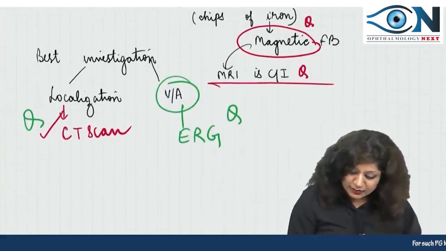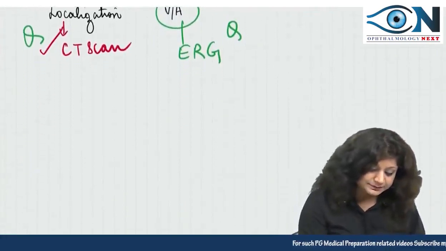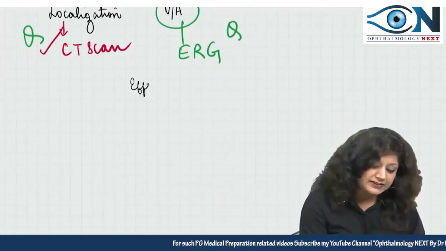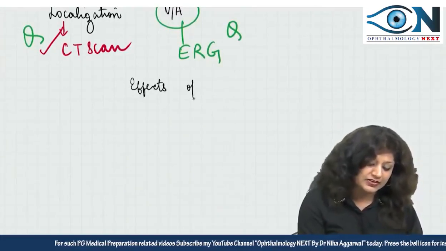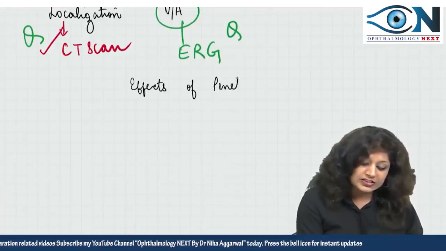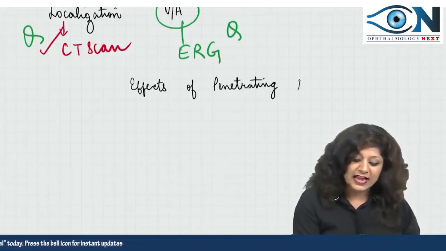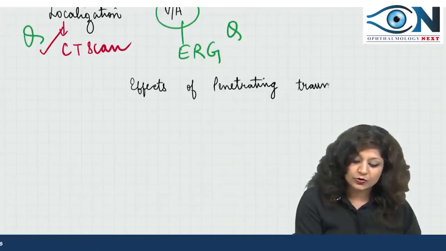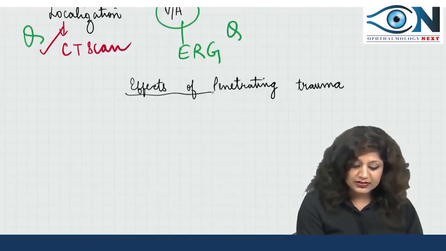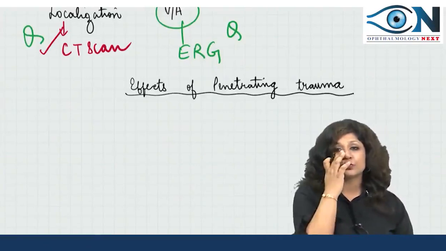Right. Now if you go with the effects of the penetrating trauma, because once you know the effects of the penetrating trauma, only then we will decide the do's and don'ts of this penetrating trauma, what should be the do's and what should be the don'ts.